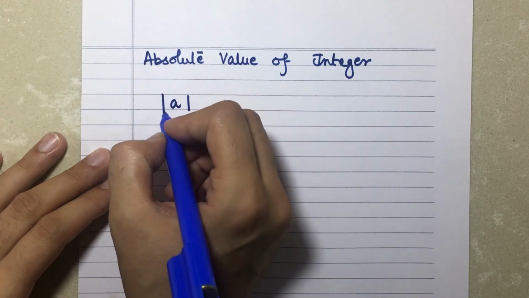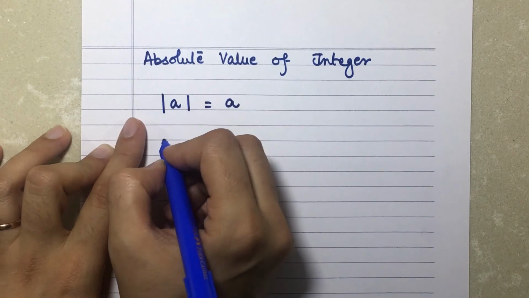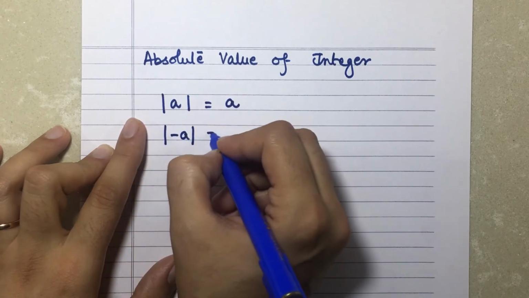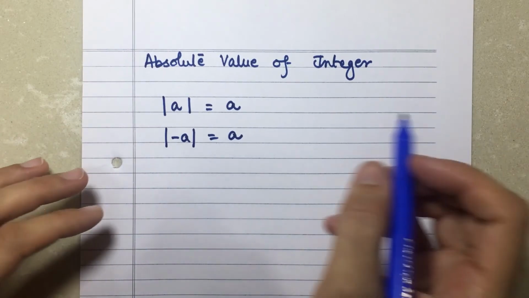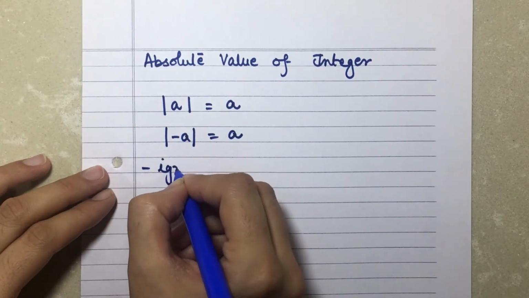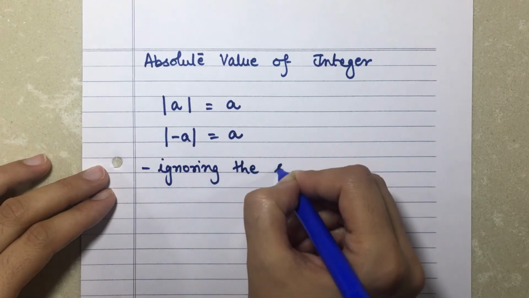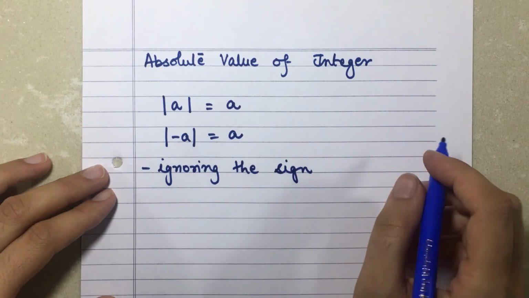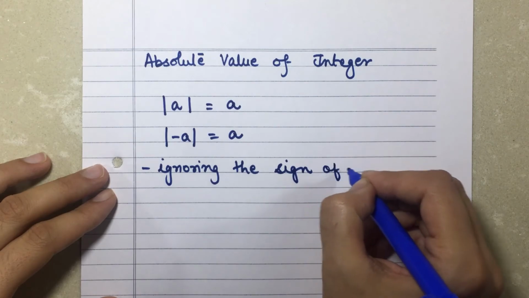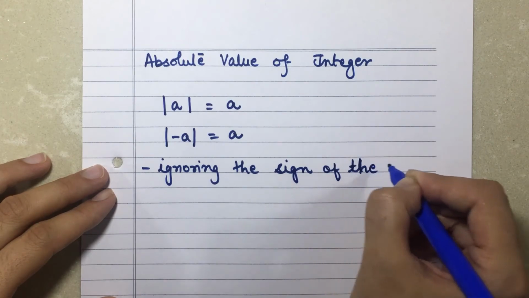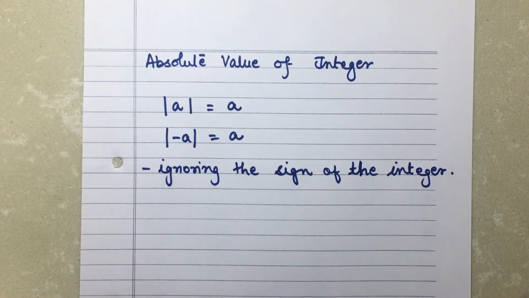So modulus of A gives us the answer A if the number is positive, and modulus of negative A will also give me the answer A positive. So basically we are just ignoring the sign of the integer. That is the absolute value.